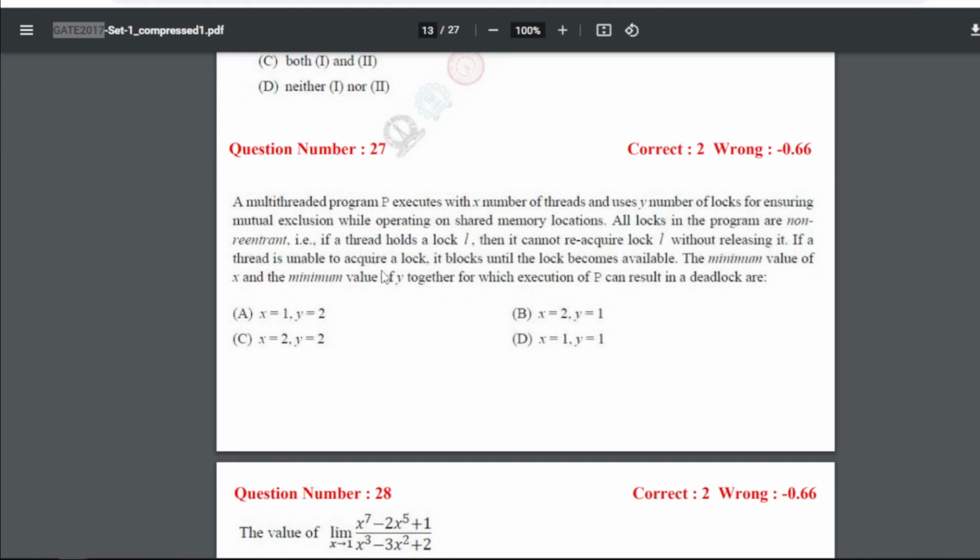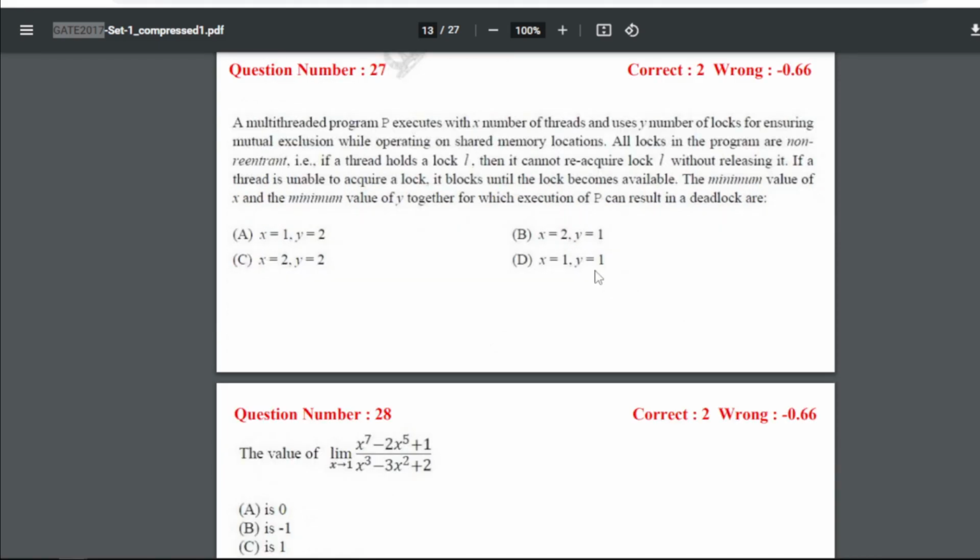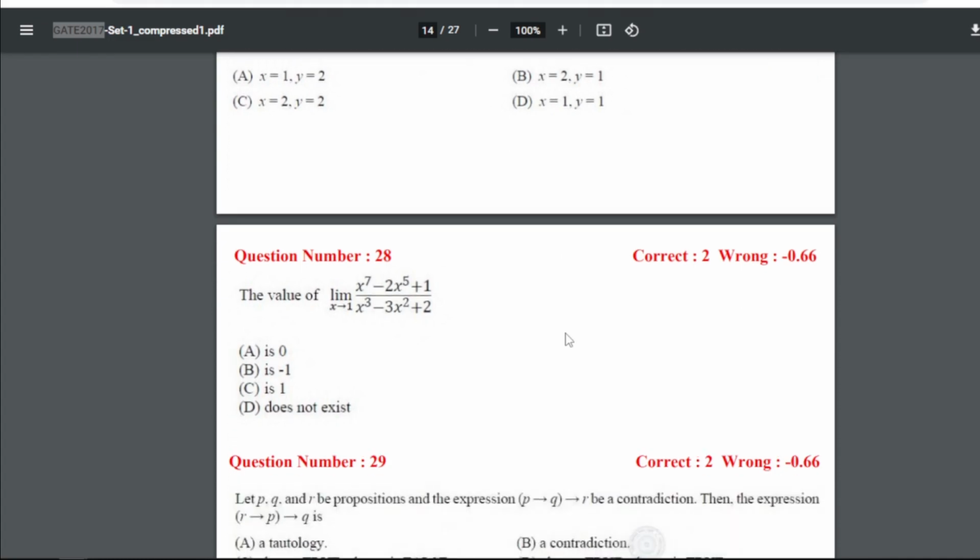That is, if a thread holds a lock L, then it cannot reacquire lock L without releasing it. If a thread is unable to acquire a lock, it blocks until the lock becomes available. So the minimum value of X and the minimum value of Y together for which execution of P can result in a deadlock are. So for 27 our answer is D, that is X equals 1 and Y equals 1.